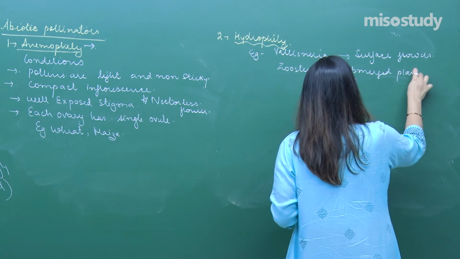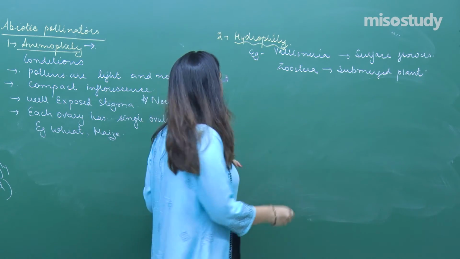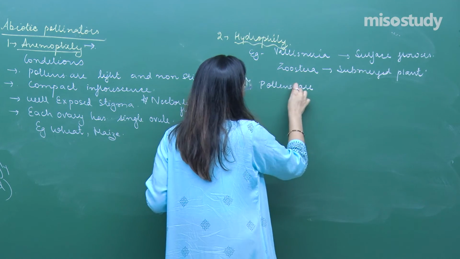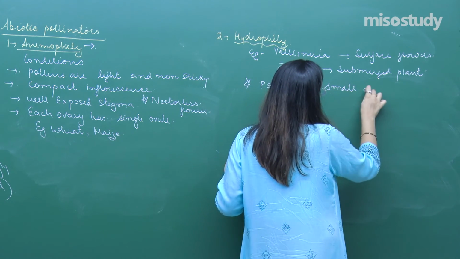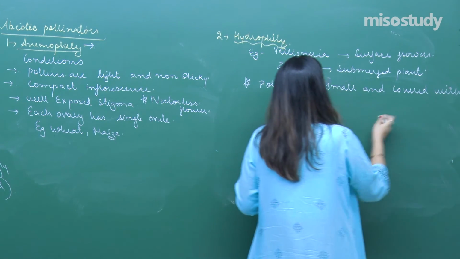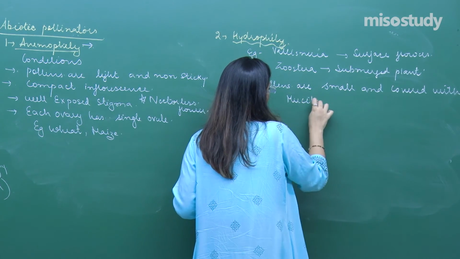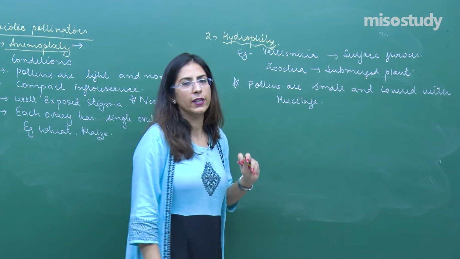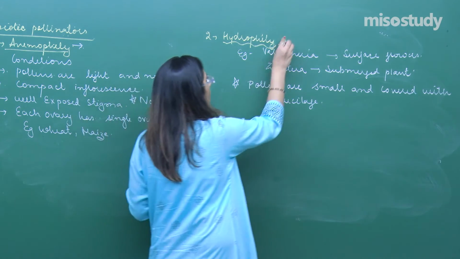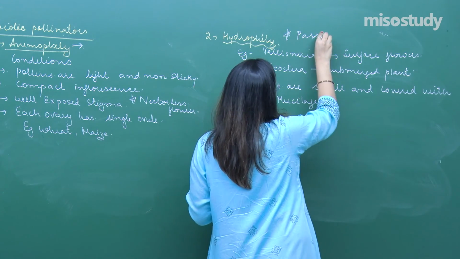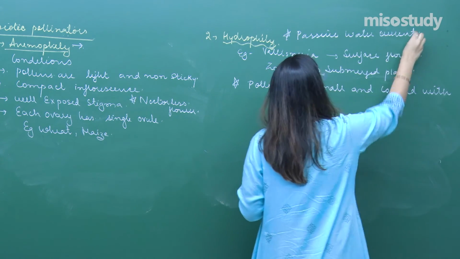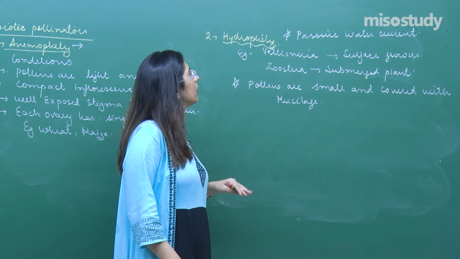They actually require water current. In both cases, the pollens are small and covered with mucilage so that they do not get wet, and with the help of a passive water current, they are transported. So this is hydrophily.